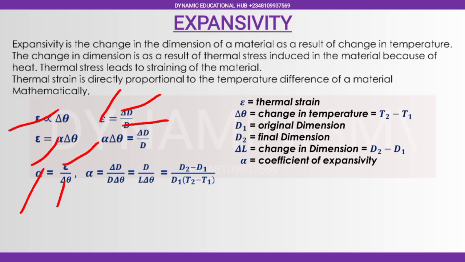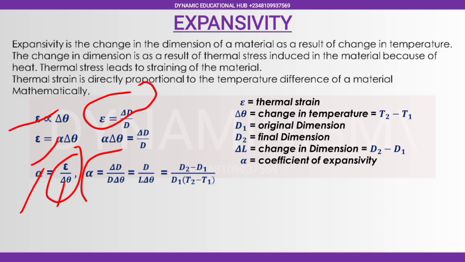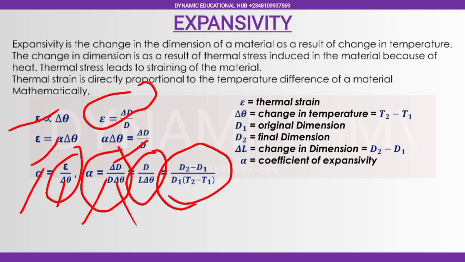Now if you substitute the value of thermal strain, this strain here, into this formula, you get this. That is how we derive that formula, which means alpha, the coefficient of expansion, is equals to what? Change in the dimension over original dimension multiplied by change in temperature. That is what we have here. At the end of the day, you have d2 minus d1 over d1 into bracket t2 minus t1. This is the definition of all the terms here.